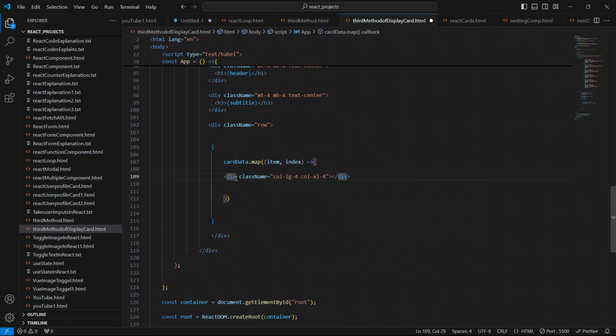It's very important to give the key attribute also. So I'll say key equal to open and closing braces, and I'll pass the index as a key value. I explained in my previous video why we give the key attribute. Whenever we are looping through anything in React.js, in Vue.js, in Angular.js also, it is very crucial to provide the key attribute.